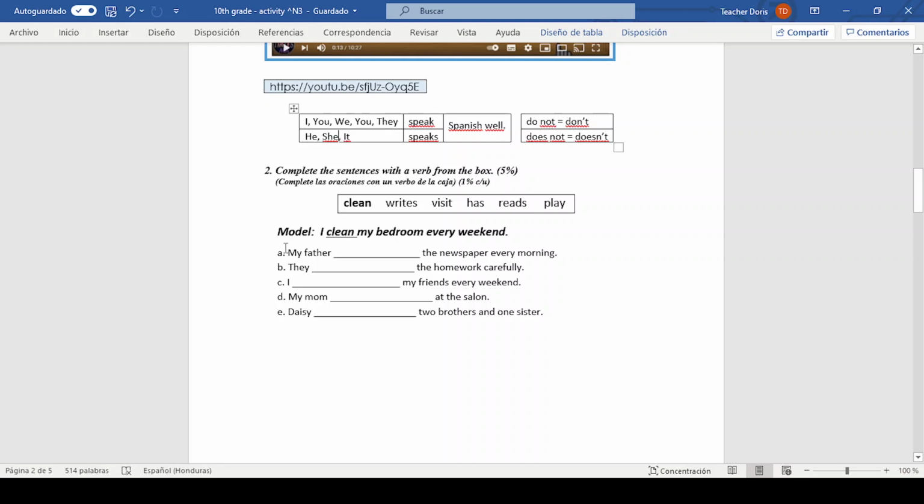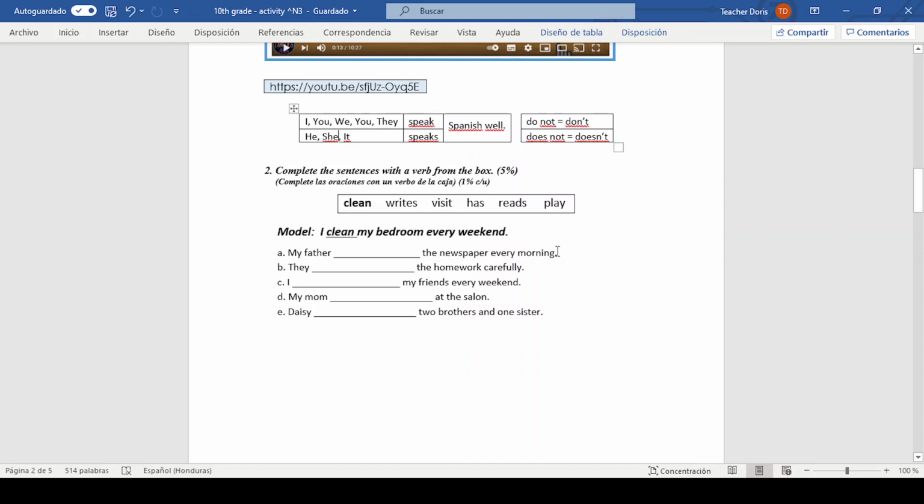Okay, my father, I already explained you that my father is like he. Okay, he, you are going to make the change. You are going to choose a verb that has an ending like this, okay? My father, the newspaper every morning.